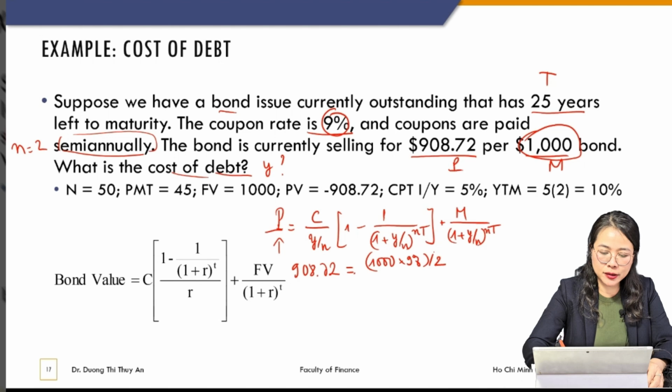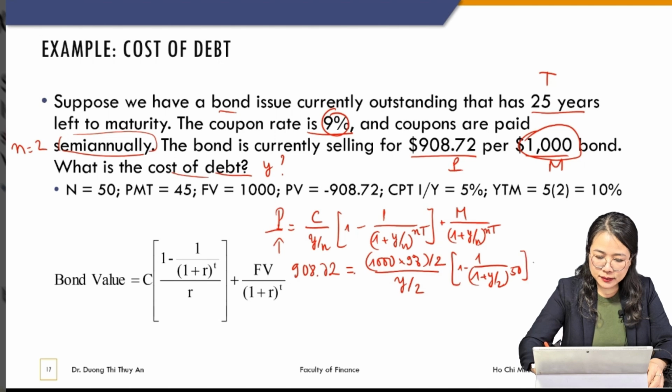That is the coupon per half year, $45, with Y divided by 2, plus 1,000. I will solve the equation for